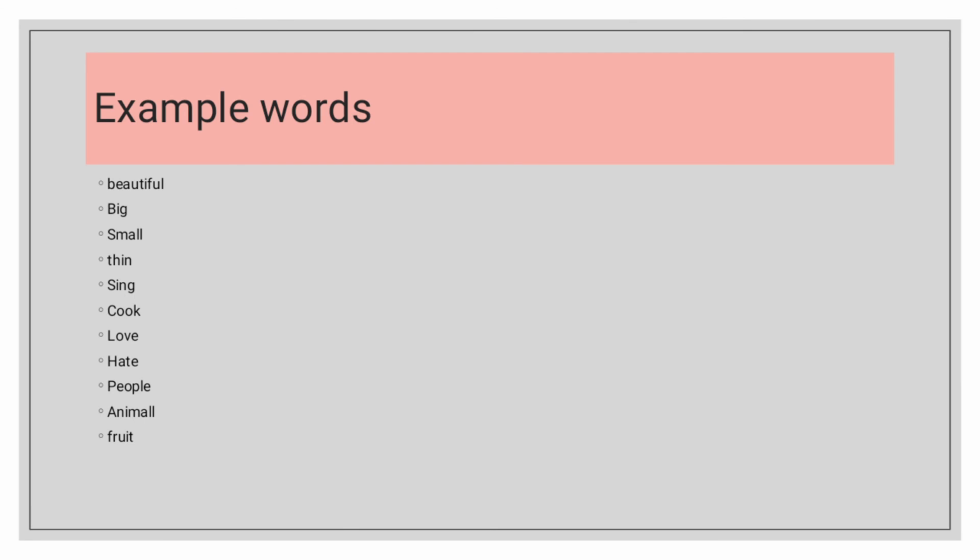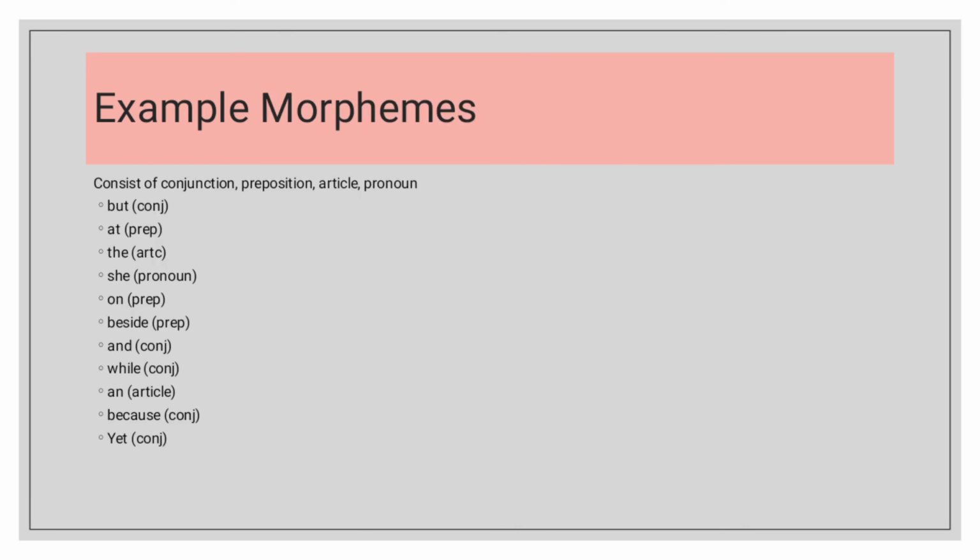Examples of words: beautiful, big, small, thin, sing, cook, love, head, people, animal, fruit. Examples of morphemes: but, at, the, see, on, beside, and, while, and, because, yet.